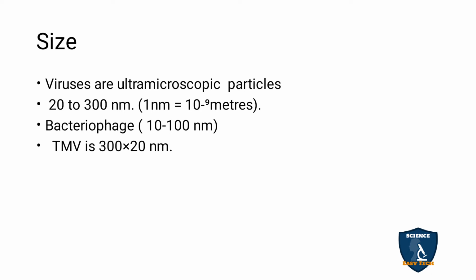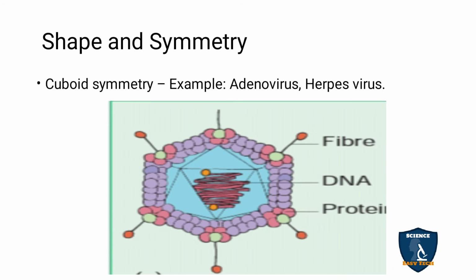They may ask this in a 1 mark question. The bacteriophage size is 10 to 100 nanometers, and TMV is 300 by 20 nanometers.